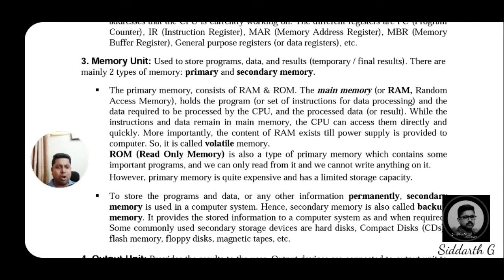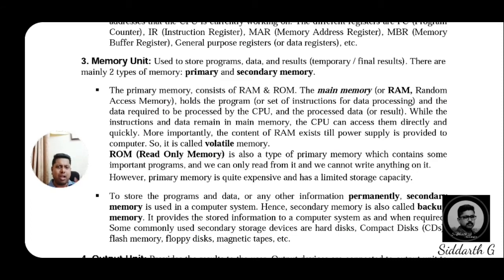More importantly, the content of the RAM exists only as long as power is supplied to the computer. When the power goes off, the stored data is erased automatically. This is what RAM does.